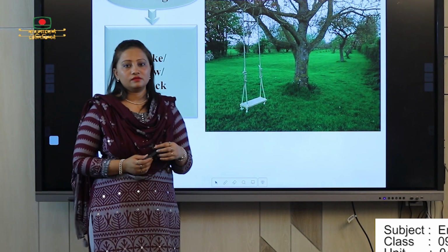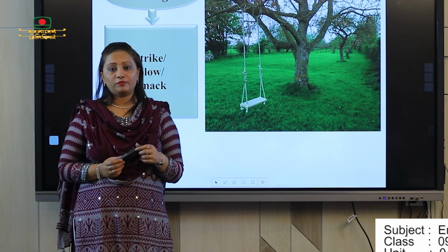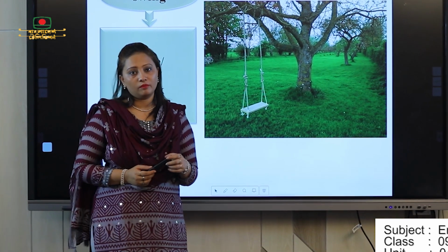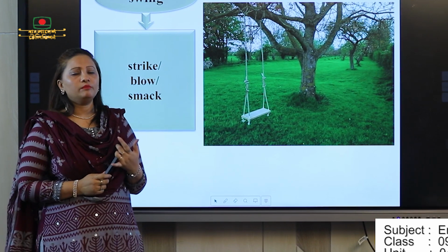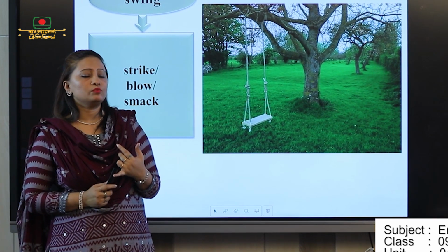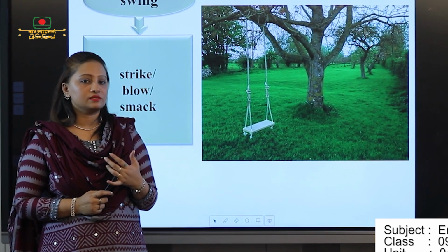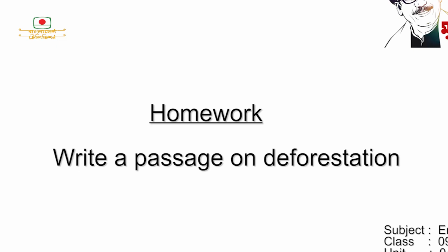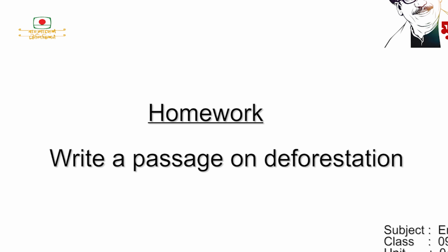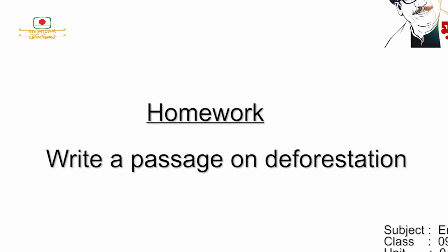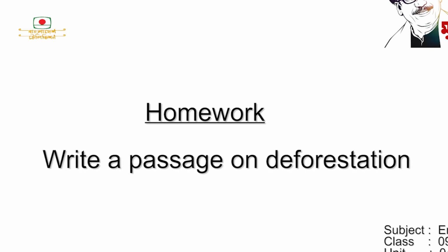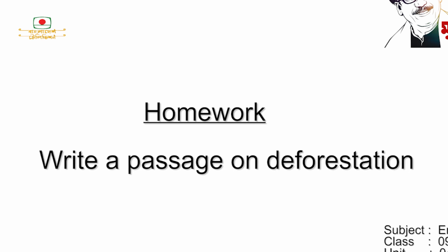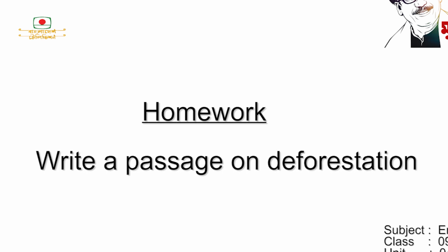So after reading the lesson, what we learn is our food problems, basically the important problems. And one important paragraph from the passage is that we don't need to cut our trees in Bangladesh. So the important paragraph is deforestation. You can write it in your copy. That can be considered your homework, because whenever your school is open, you can also drop it to your teacher as homework.